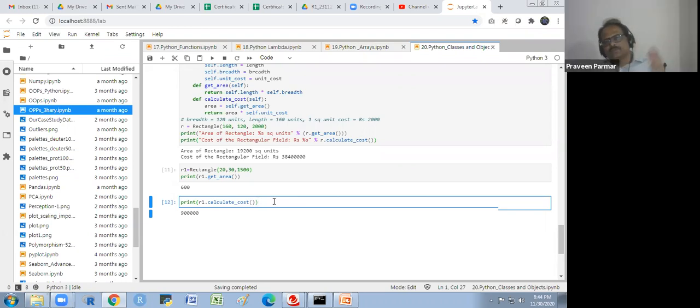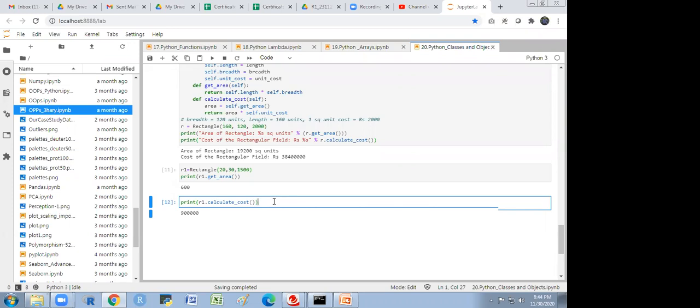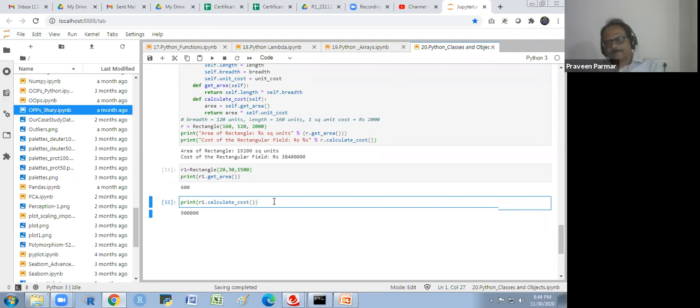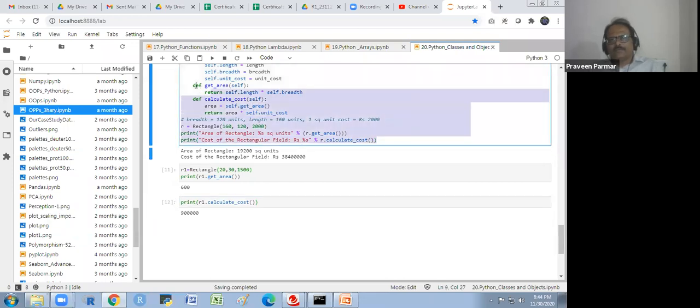Yes. That is the advantage, rather than just doing a single function with the function command. Okay. Because all this we will not show next time, we will use the class name only.